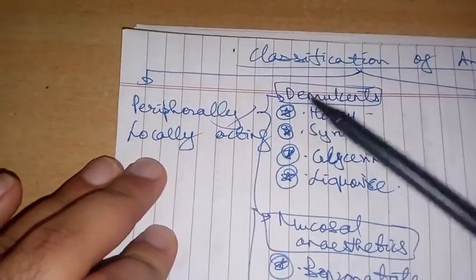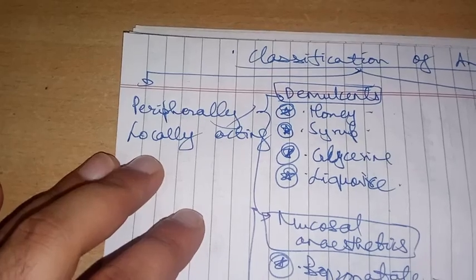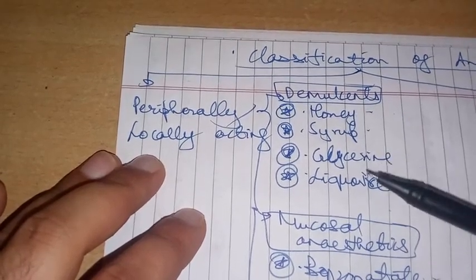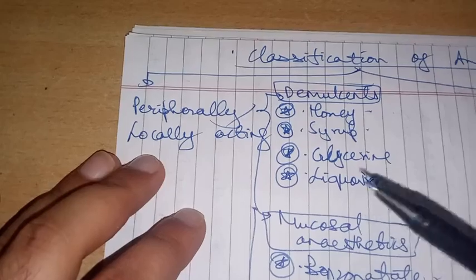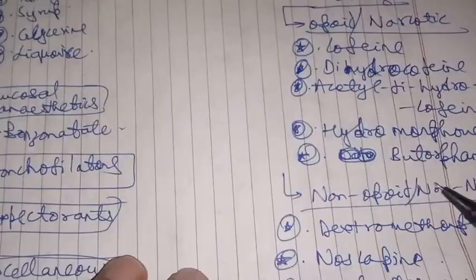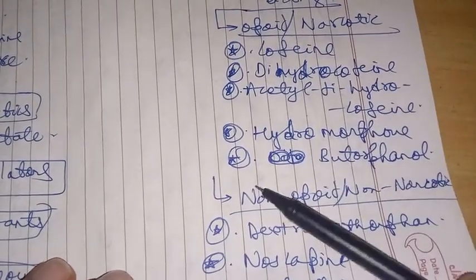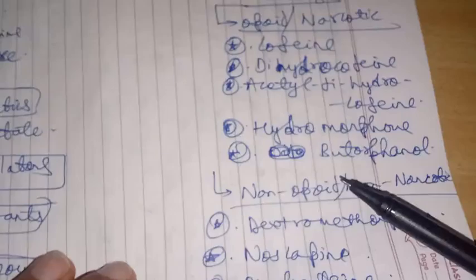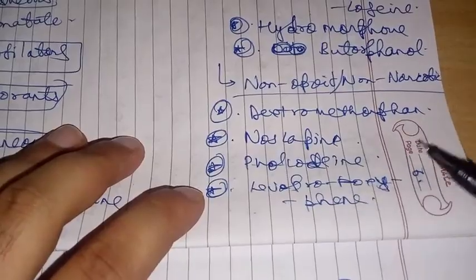For peripherally or locally acting, we have demulcents, mucosal anesthetic, bronchodilators, expectorants, and miscellaneous. Demulcents include honey, syrup, glycerin, licorice. Mucosal anesthetic include benzonatate, and bronchodilators we will discuss in the next chapter. Expectorants we have already discussed, and miscellaneous includes dropropizine and levodropropizine. For centrally acting, opioid or narcotic include codeine, dihydrocodeine, acetyl dihydrocodeine, hydromorphone, butorphanol. Non-opioid or non-narcotic include dextromethorphan, noscapine, folcodeine, levopropoxyphene.